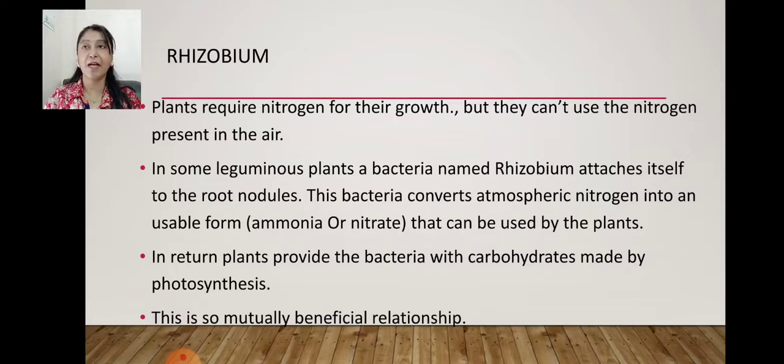Now leguminous plants means the plants in which seeds are inside pods, inside an outer cover, like in pulses and soya bean. So in leguminous plants, a bacteria named rhizobium attaches itself to the root nodules. Root nodules are the swollen part of the root. Let us have a look at the picture also.